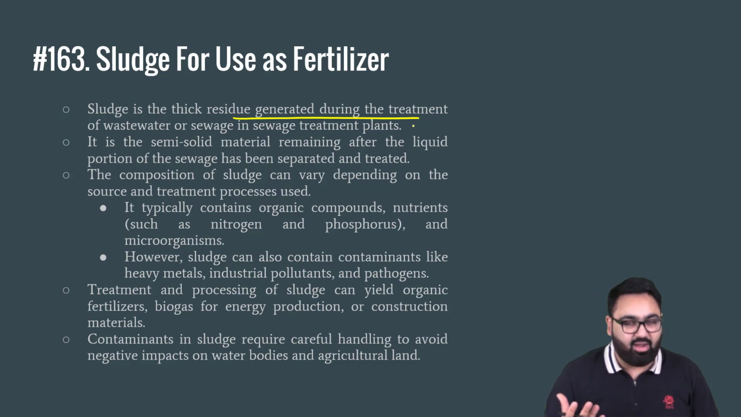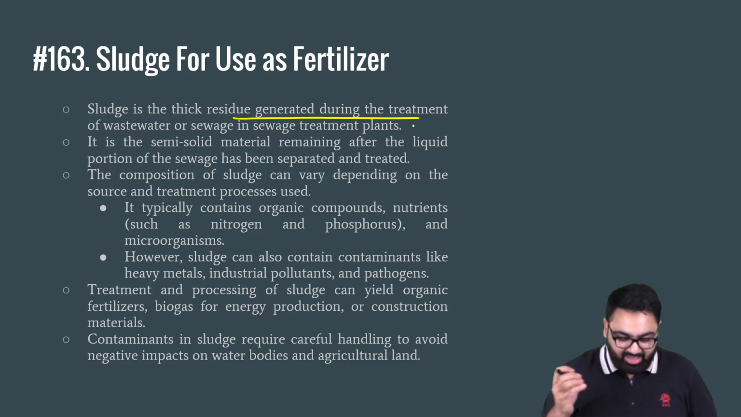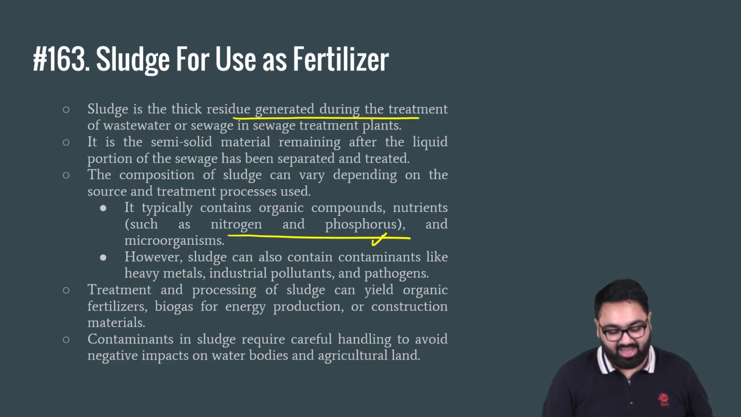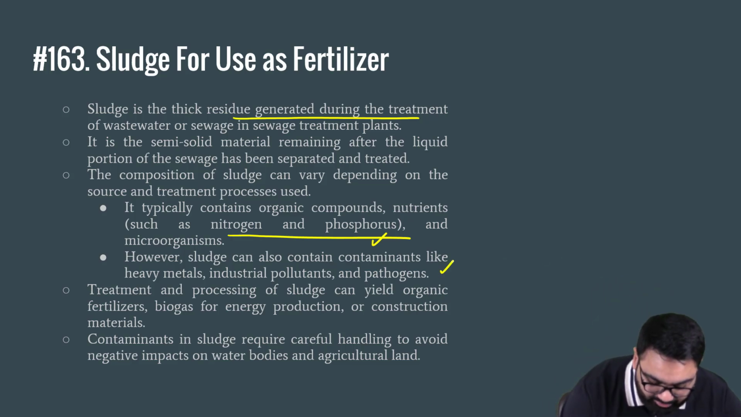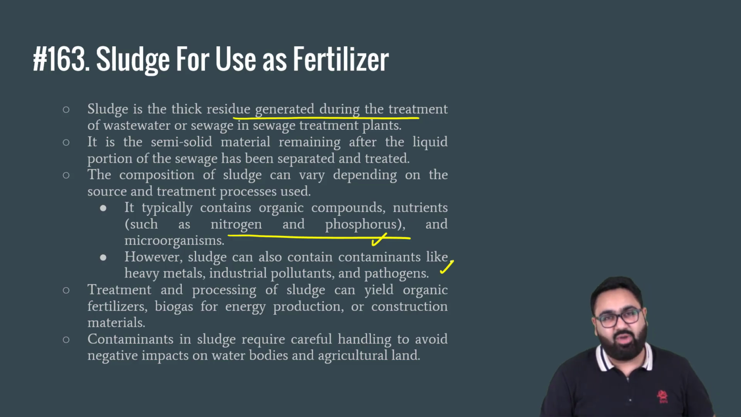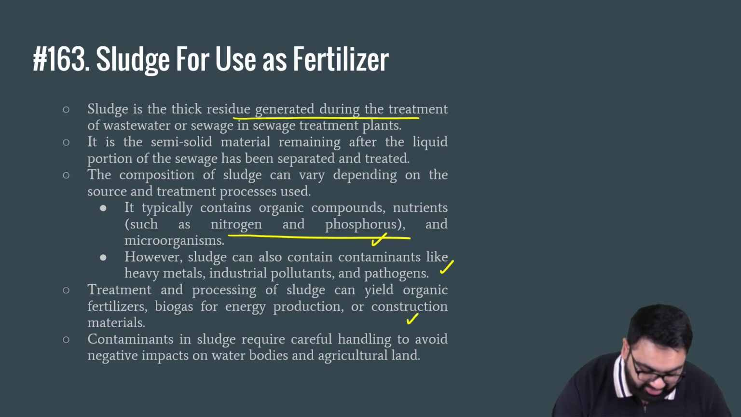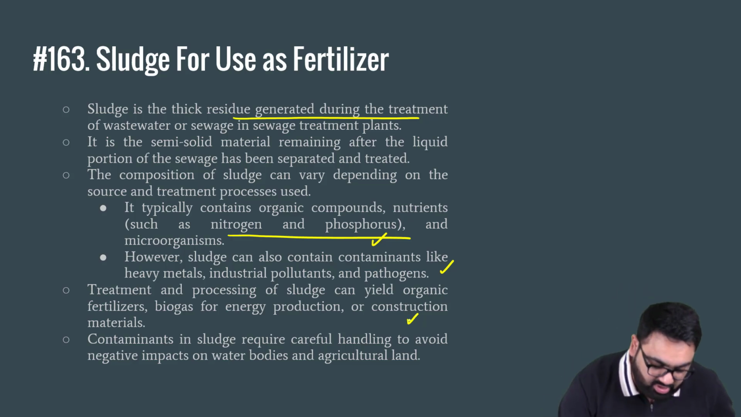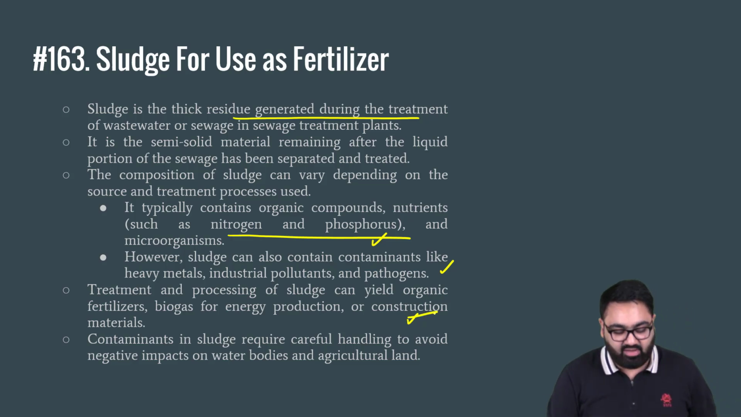Now, sludge can have different types of components depending upon how it is made, depending upon what are the ingredients of it. So, some of it can be very rich in nitrogen, some of which can be rich in phosphorus and microorganisms as well. While some other sludge may contain elements which are harmful for cultivation, it may have heavy metals, pollutants, etc. And that is why sludge also has to be categorized properly before it is used as a fertilizer. It can be used for energy production. It can also be used for construction materials as well.